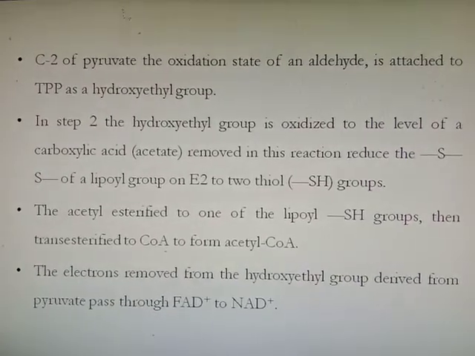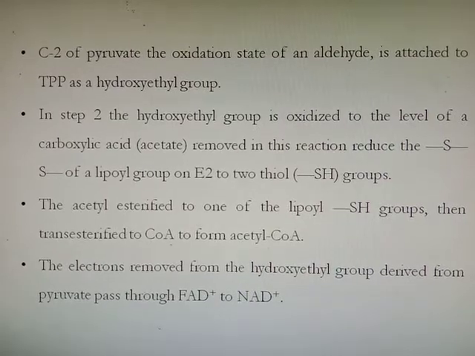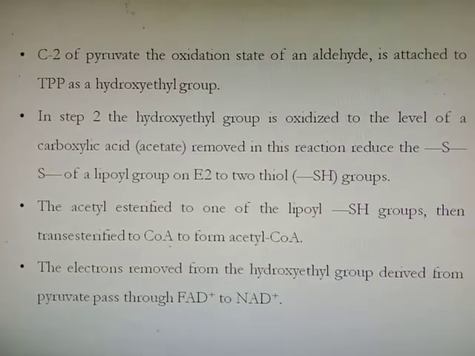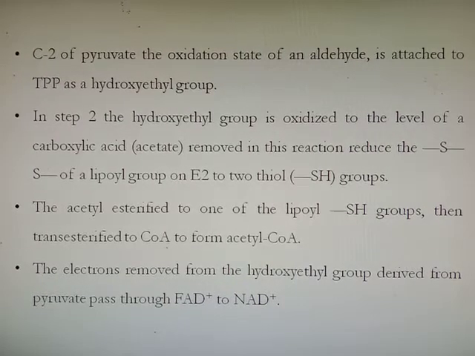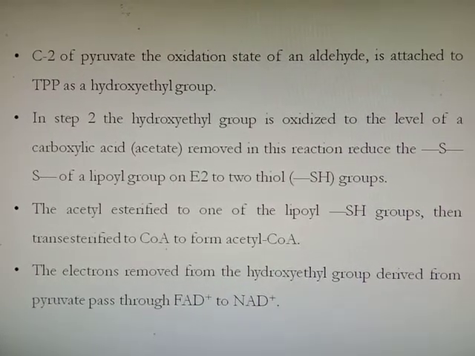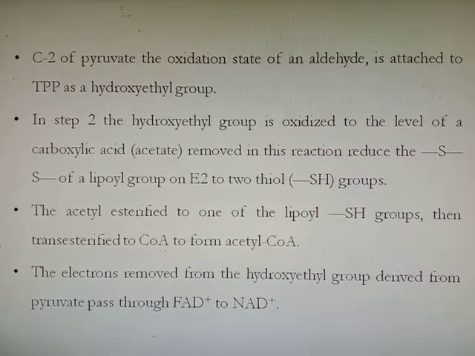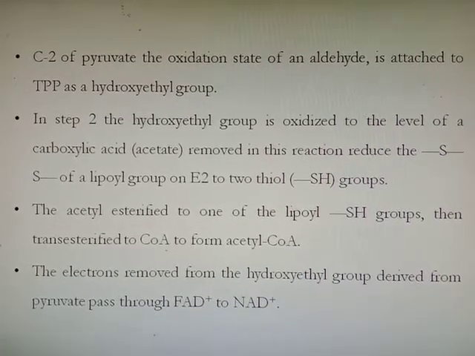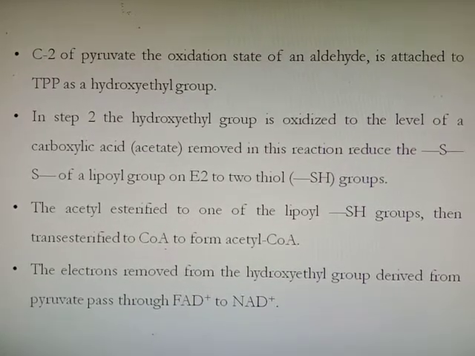The second carbon of pyruvate, in the oxidation state of an aldehyde, is attached to thiamine pyrophosphate as a hydroxyethyl group. In step 2, the hydroxyethyl group is oxidized to the level of carboxylic acid and removed, and in this reaction it reduces the S-S group of the lipoyl group of E2 to 2 thiol SH groups.